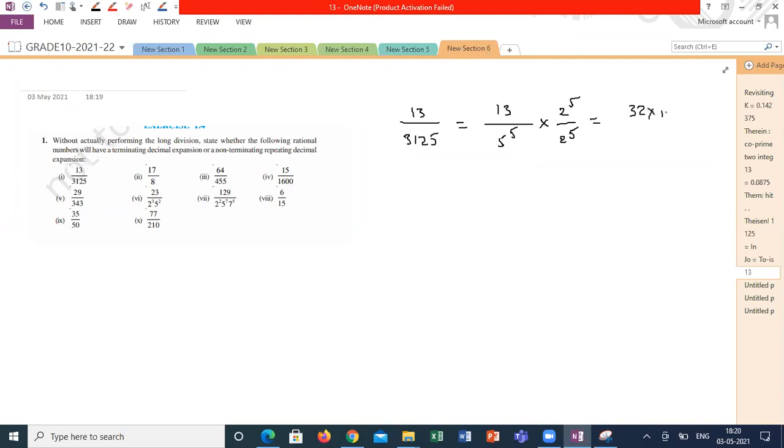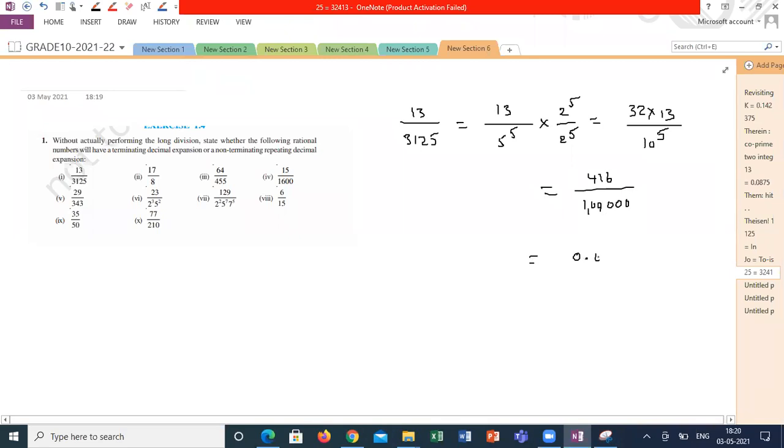So 32 into 13 by 10 power 5. What is the value of 32 into 13? 416. Correct. So this will be 0.00416 without long division.